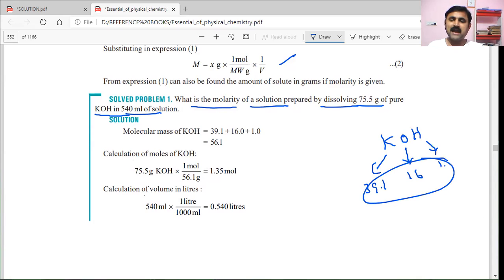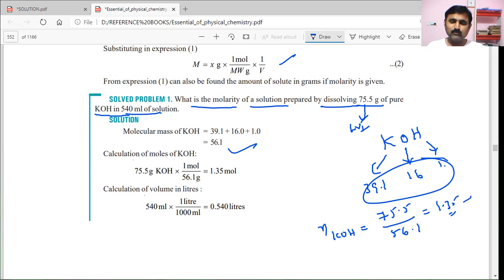If you add these, you get a molar mass of 56.1. The weight of the substance is 75.5 grams. So the number of moles of potassium hydroxide is 75.5 by 56.1, which is 1.35 moles.